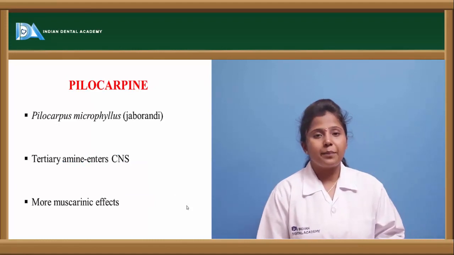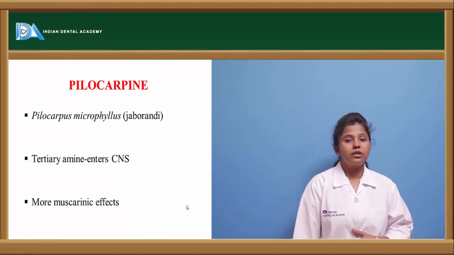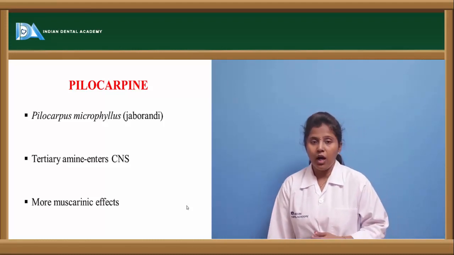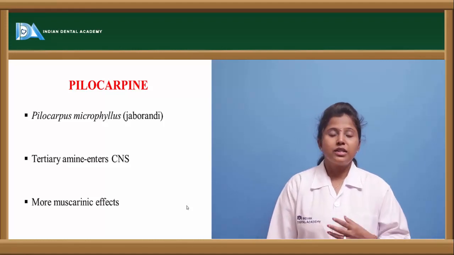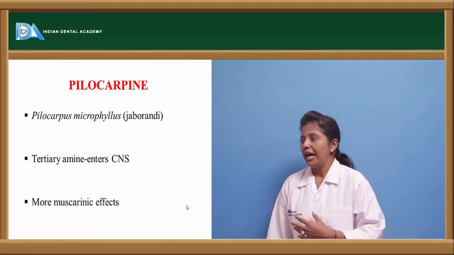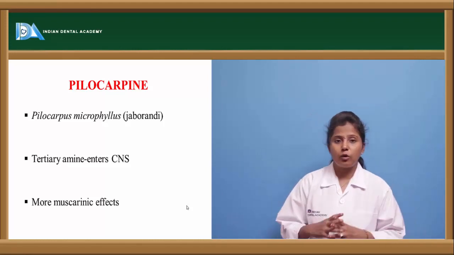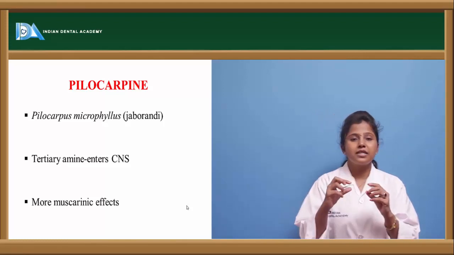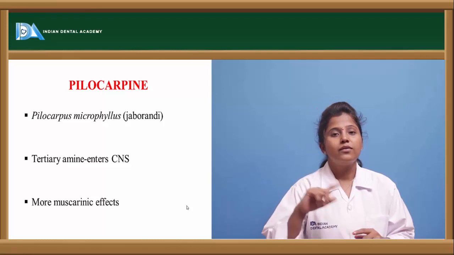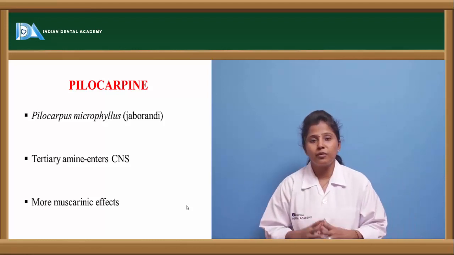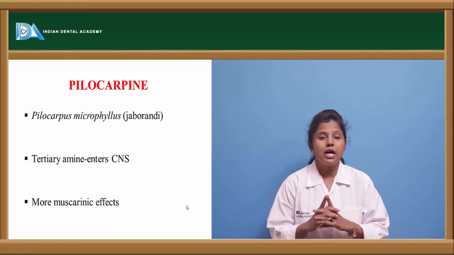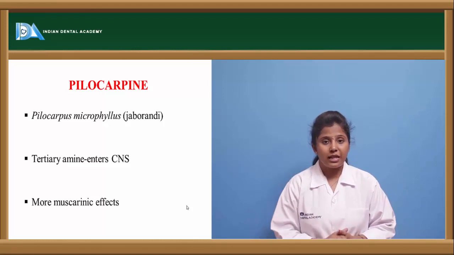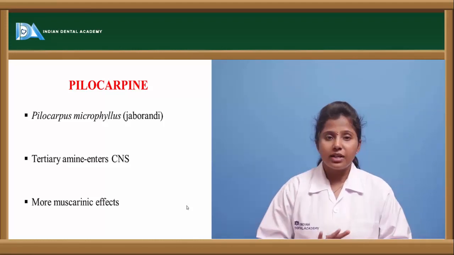The other drug is pilocarpine. Pilocarpine is a plant alkaloid, a muscarinic receptor agonist obtained from the plant source called Pilocarpus microphyllus. In Telugu it is called Jaborandi. This is the common name of this drug. If we see the structure of pilocarpine, it contains tertiary amine esters, in the sense it has a nitrogen group with 2 or 3 methyl groups attached to it. If it has 3 methyl groups, then the charge is not present. If it has 2 methyl groups, then a positive charge is present on the nitrogen atom. And this is markedly observed to have CNS effects.